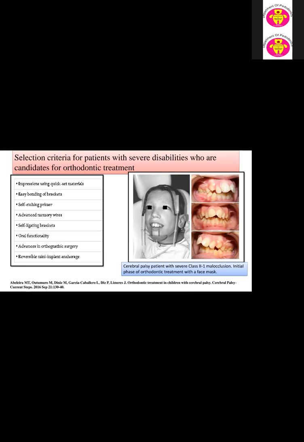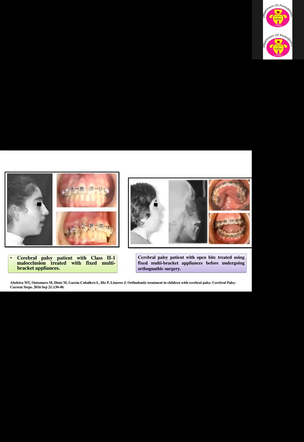Now this is a photograph showing a cerebral palsy patient with a severe class 2 division 1 malocclusion in the initial phase, where they are giving a face mask. Then the second photograph shows a cerebral palsy patient with class 2 in brackets. And this third photograph shows a cerebral palsy patient with an open bite treated using a fixed multibracket appliance before undergoing orthodontic surgery.